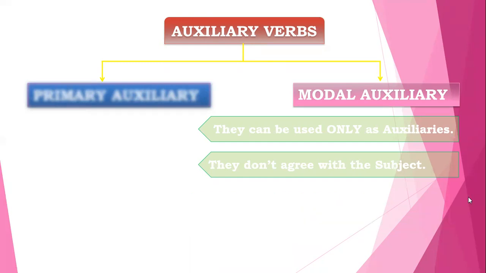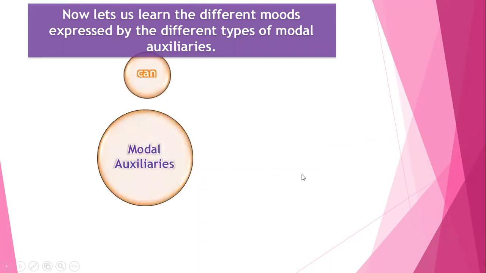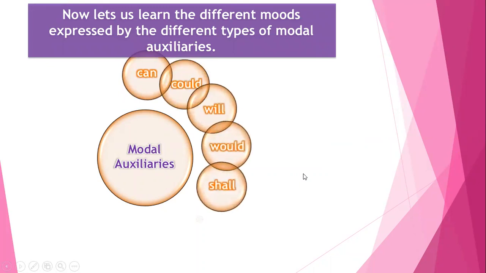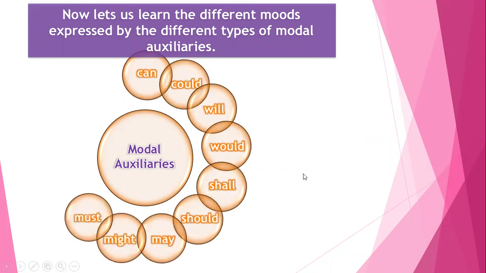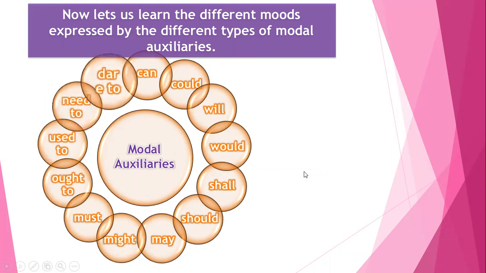So now we are ready to go one step further and check which are the types of modal auxiliaries. So here we are with modal auxiliaries. Here we start with can, could, will, would, shall, should, may, might, must, ought to, used to, need to, dare to. So these are the different types of modal auxiliaries that we have learned.